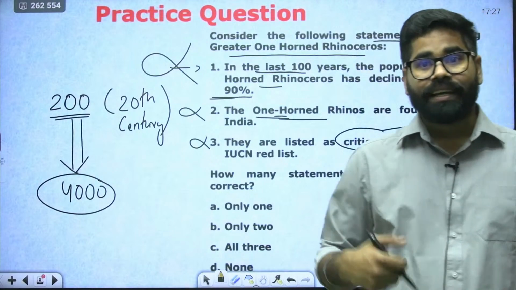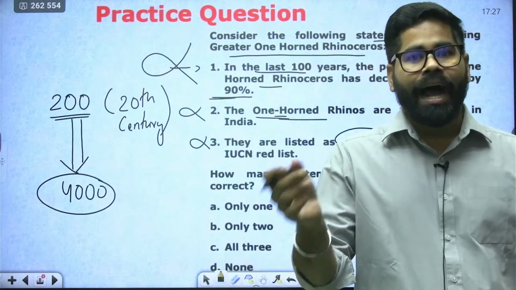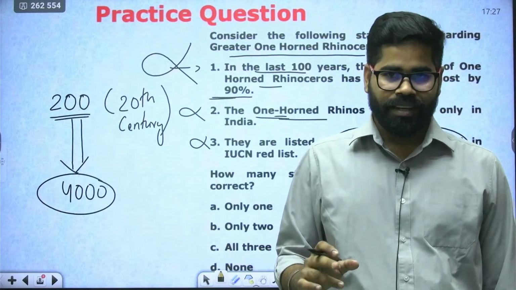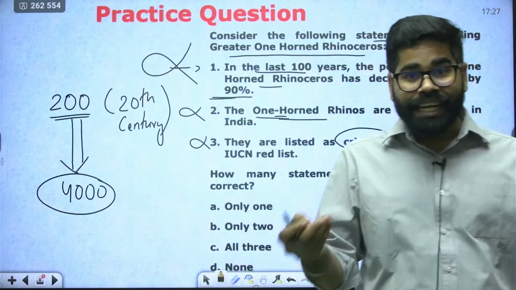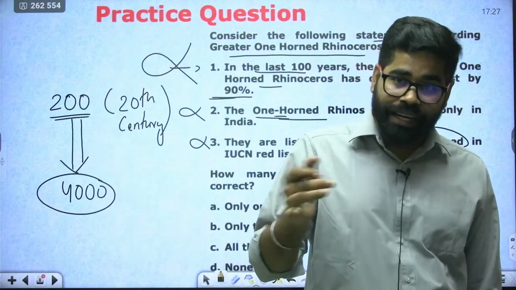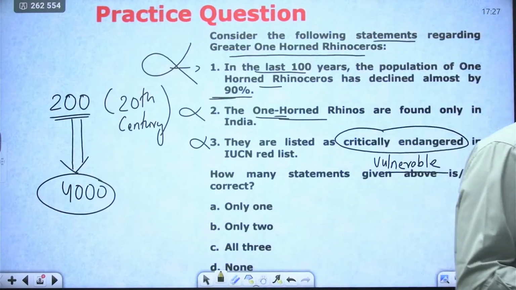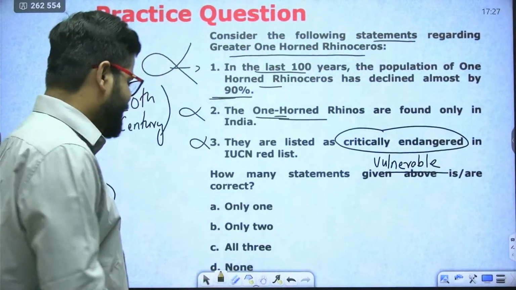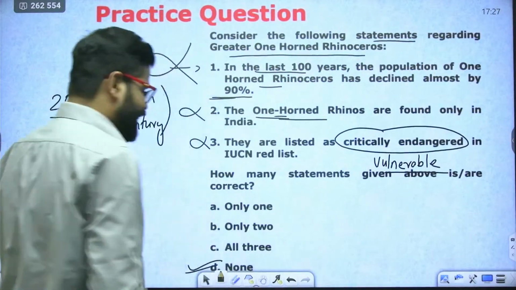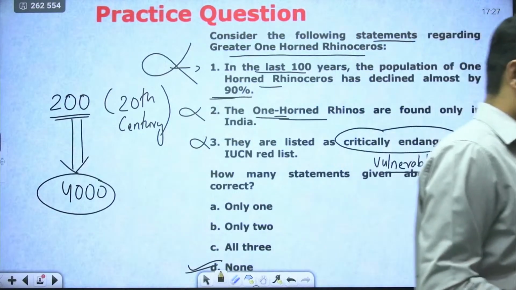Rather, from the 20th century to the present time, it has increased many times. That is the conservation effort of two governments, the Indian government and the Nepalese government. So the population has increased from around 200 almost 100 years ago to around 4,000 in the present times. So the correct option here is D: none of these statements are incorrect.